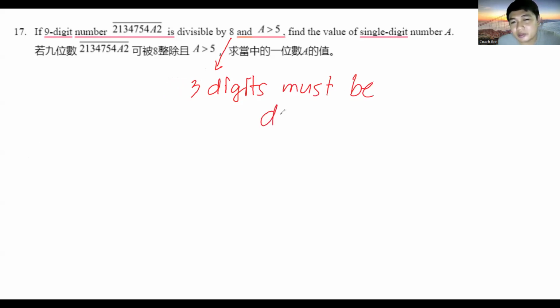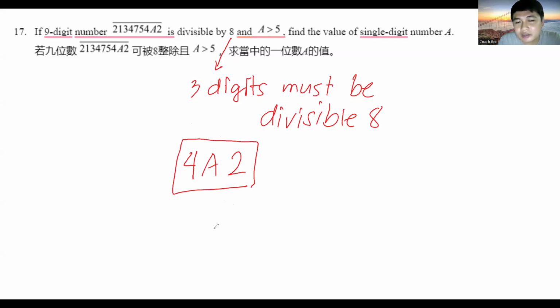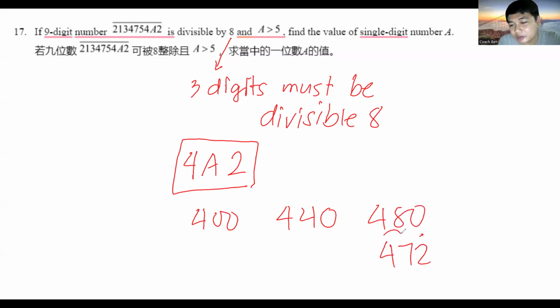So you have 4A2. And the only number that is divisible here, notice you have numbers like 400, 440, and 480. The only possible number is 472.